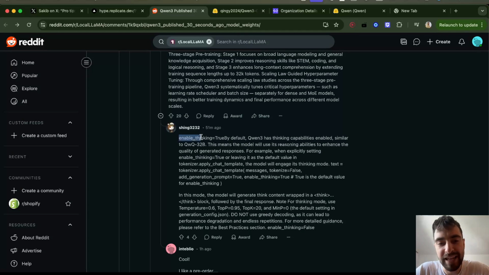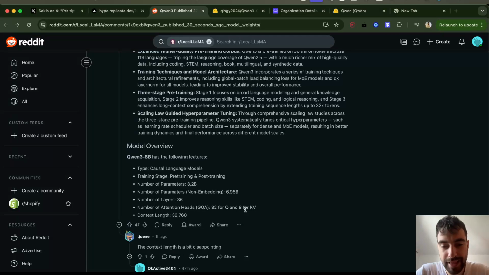It seems like we also have enable thinking set to true or false. So this is going to be, I think, the integrated model that can both think and not think, like Claude did and like everybody is trying to do right now, as opposed to having 2 separate models. So I think they just trained the same model that can think or not think. And they have all of the information, like number of layers, 36, and number of attention heads in grouped query attention. Interesting. So they didn't use DeepSeek's multi-head latent attention or native sparse attention. We'll see, maybe they did. I'm not sure if it's possible to use both of them.